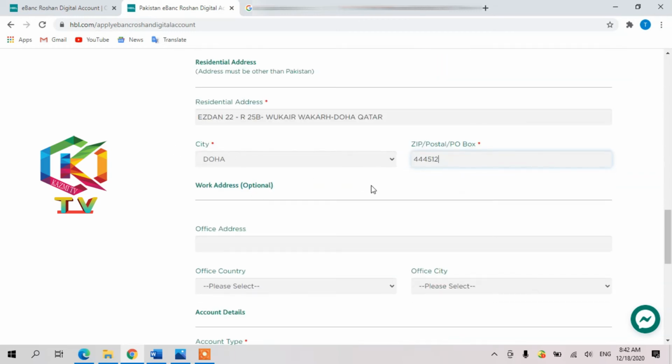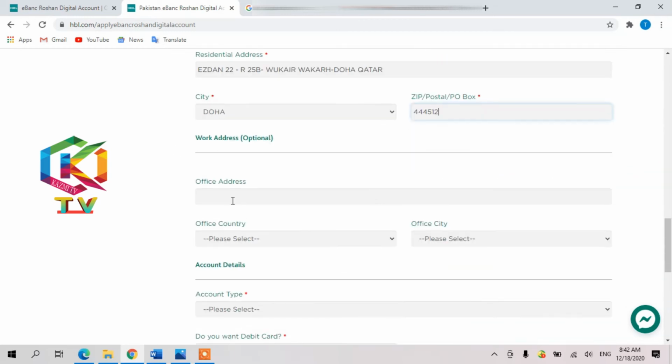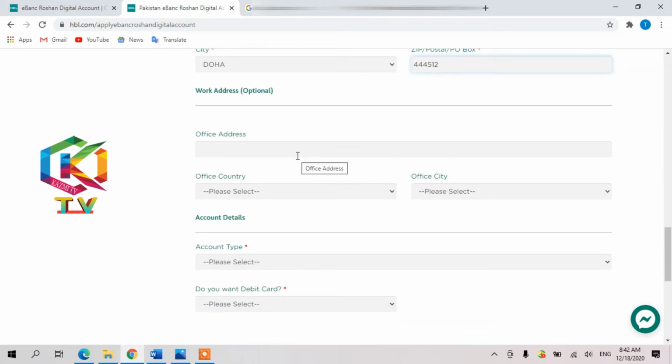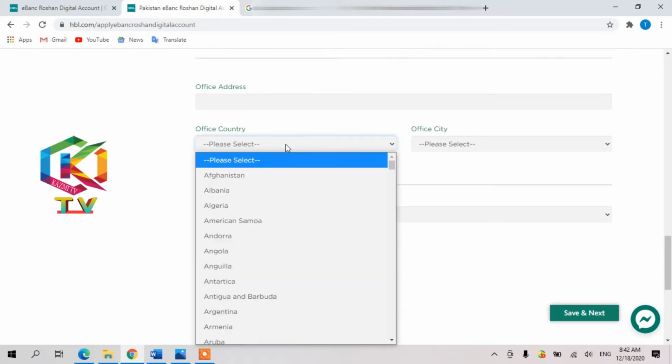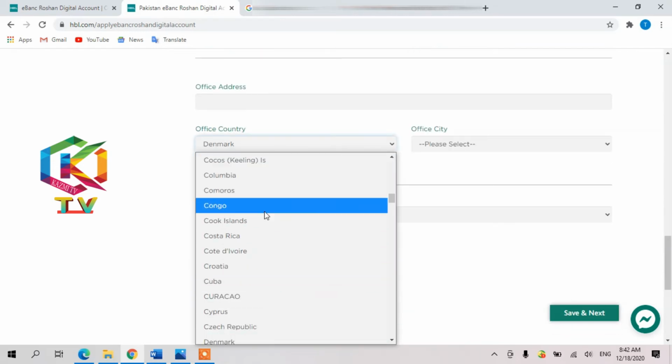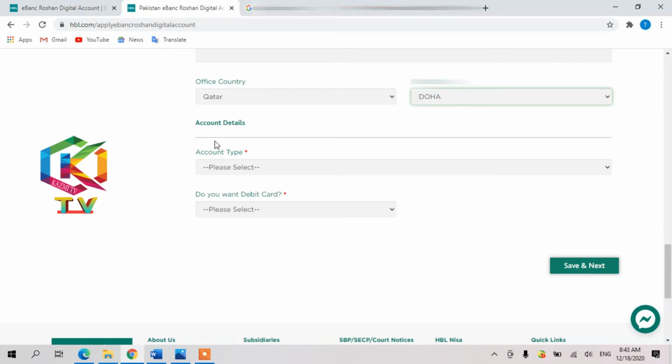Definitely, wherever the red mark is there, you must fill this one. Here, the office details are optional, it depends on you. If you want to give this visible, you can enter all of these things, or if you don't want to, there is no need, it is not necessary. Here I enter the office country name and this one.